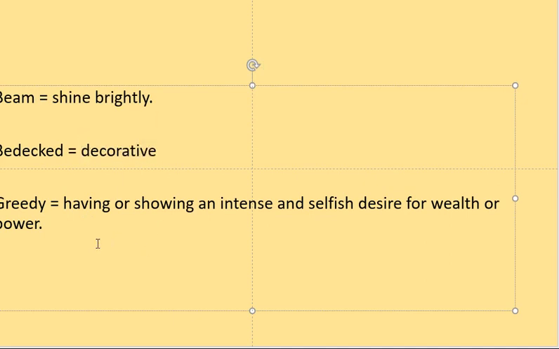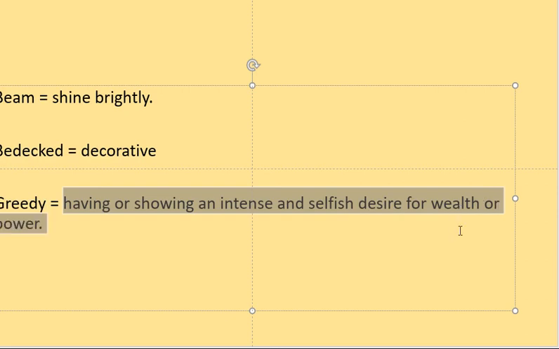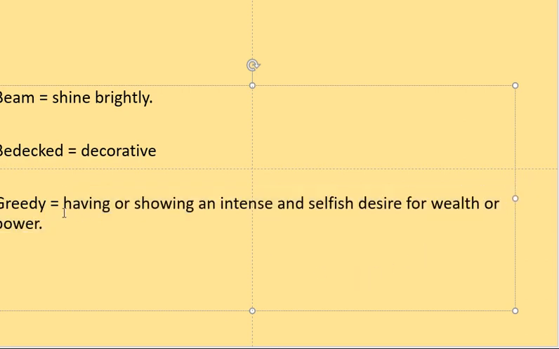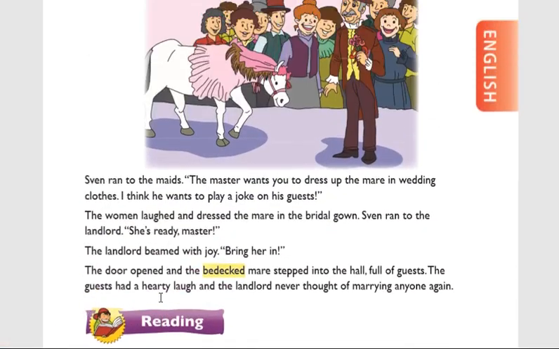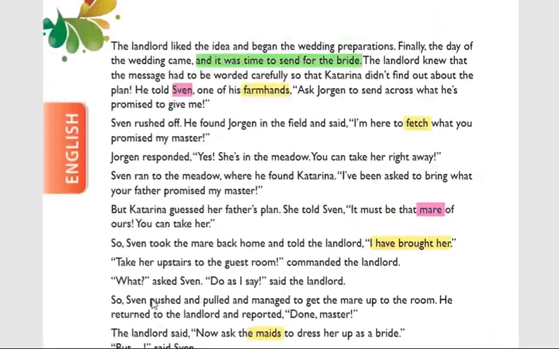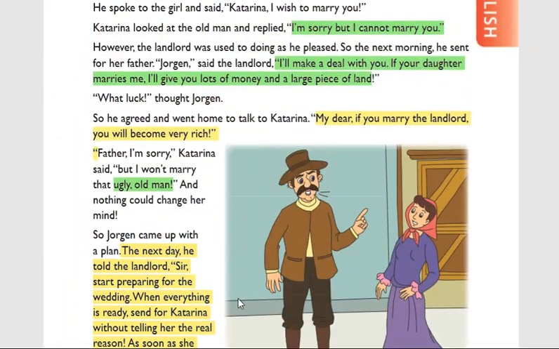Now tell me students, who is greedy? I said already in the beginning, greedy means having or showing an intense selfish desire for wealth and power. Now tell me, who is the greedy person in our lesson? Landlord, otherwise Jorgan. Good. Jorgan is a greedy person.